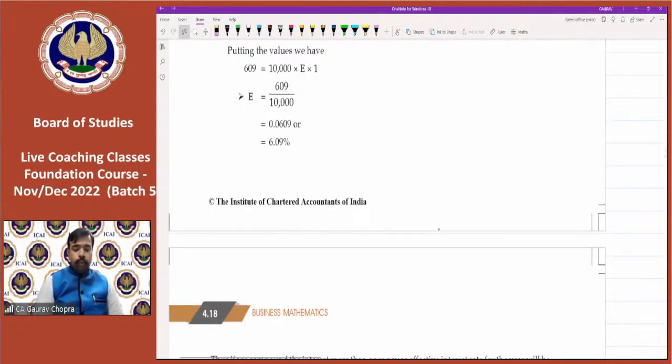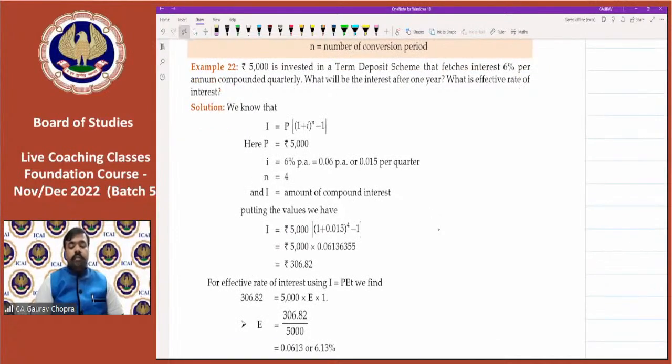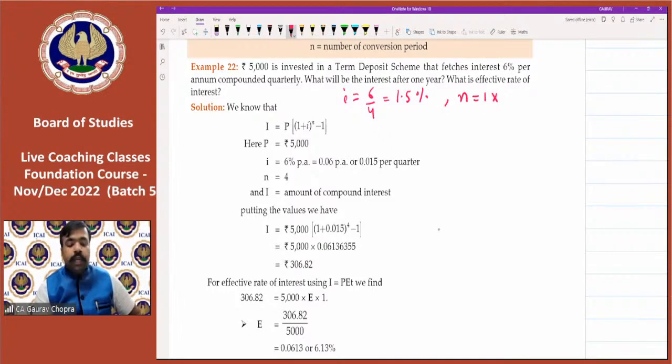That is example number 22. 5,000 is invested in a term deposit scheme that fetches 6% per annum compounded quarterly. So compounding is to be done on quarterly basis. So rate will be converted, 6 divided by 4, that is 1.5%. What will be the interest after 1 year? We have to calculate interest after 1 year. So time will be 1 year multiplied by 4 quarters. n will be 4. Then what will be the interest after 1 year and the effective rate of interest?